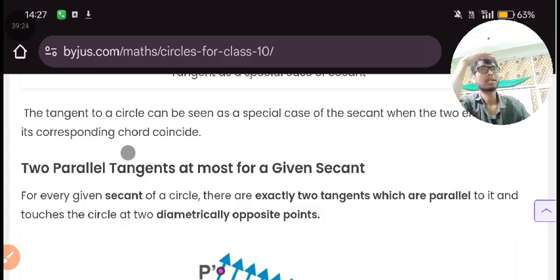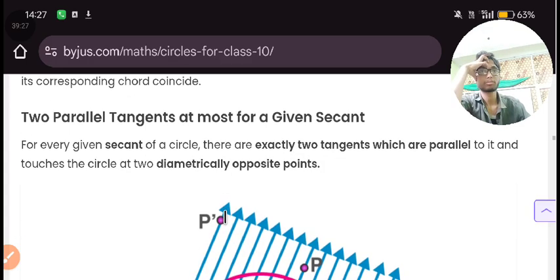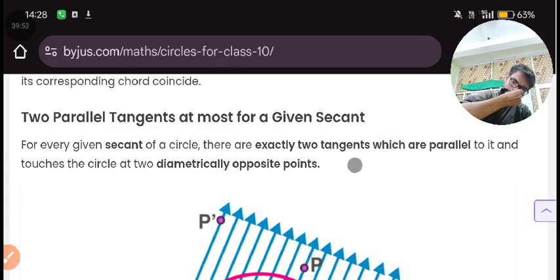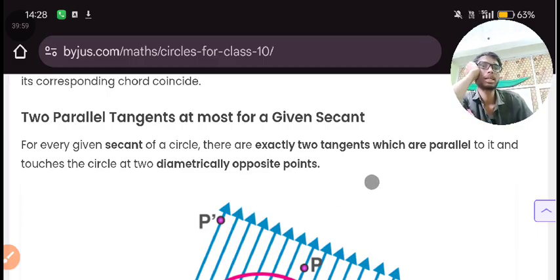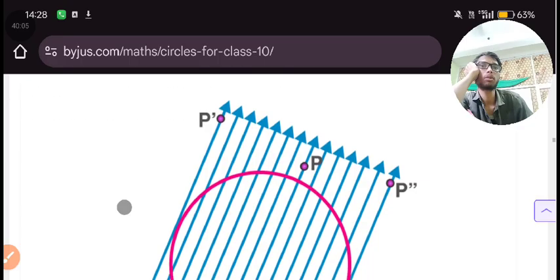Two parallel tangents at most for a given secant. For every given secant of a circle, there are exactly two tangents. There are exactly two tangents which are parallel to it and touch the circle at two diametrically opposite points.